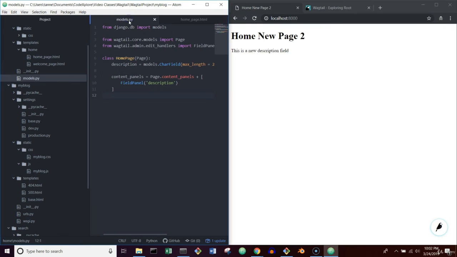And let's do one more thing. Let's say we wanted to actually change this to a call to action. So we typically won't have a description in our home page. We'll say call to action. We didn't change anything but the name of the field, so we're going to have to migrate again.